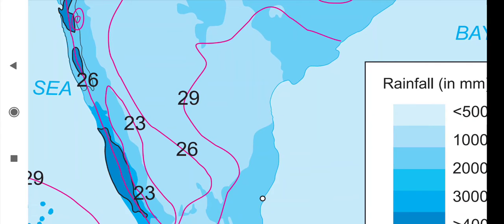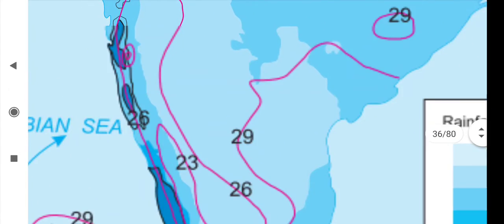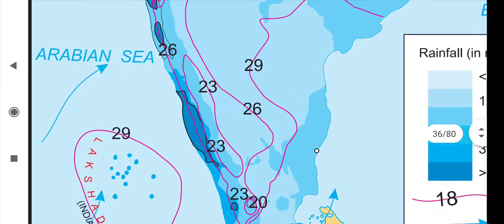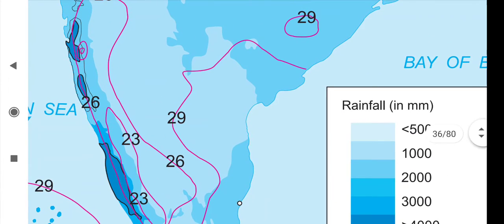The rainfall reduces on the leeward side of the hills. So you can see here the dark shade, that is the leeward side. And the windward side is beside this. So it rains more in the coastal areas. In these coastal areas we can find more rainfall, but on the leeward side the rainfall reduces because of the Eastern Ghats and Western Ghats, the winds are obstructed.